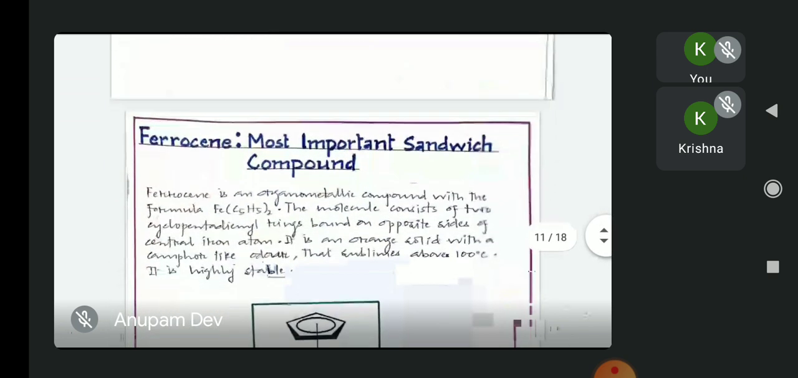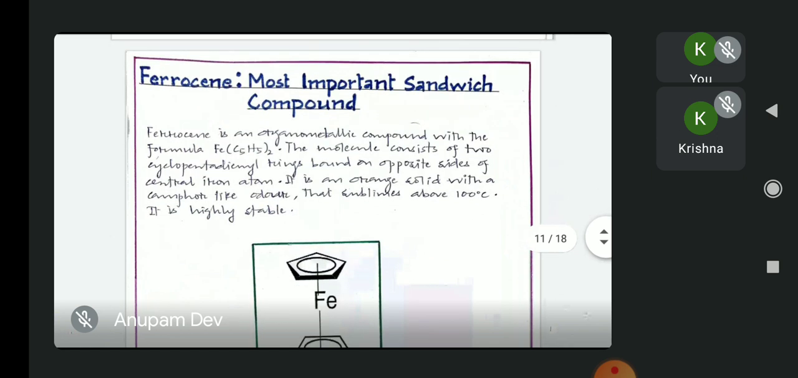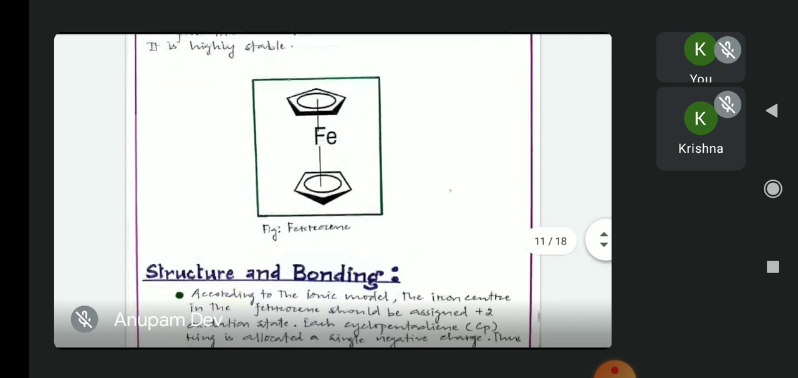Now let us proceed towards one of the very important sandwich compounds, which is ferrocene. So what is ferrocene? Ferrocene is an organometallic compound with the formula Fe(C5H5)2. The molecule consists of 2 cyclopentadienyl rings bound on opposite sides of a central iron atom. It is an orange solid with a camphor-like odor that sublimes above room temperature, and this ferrocene molecule is highly stable.